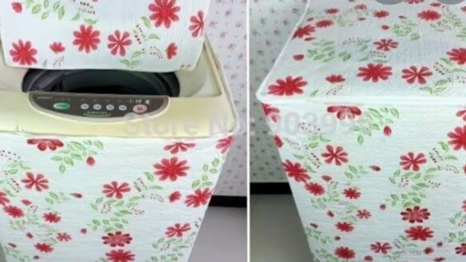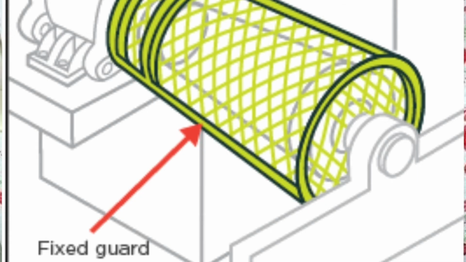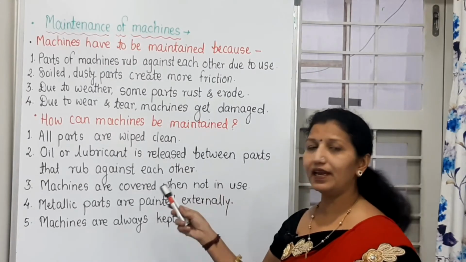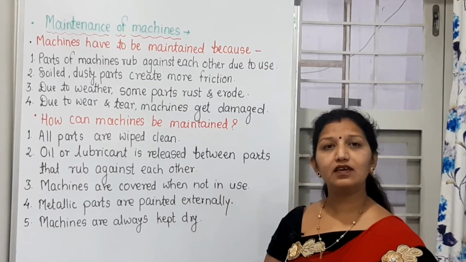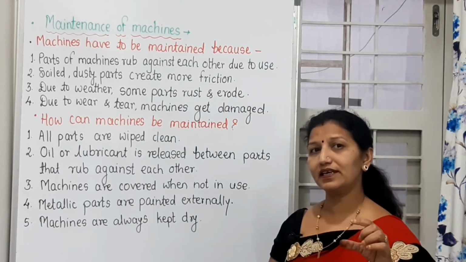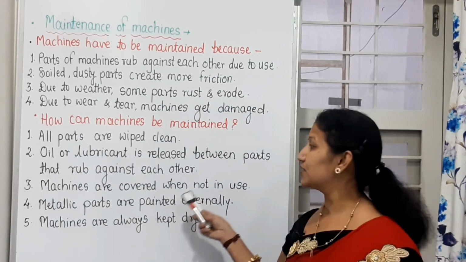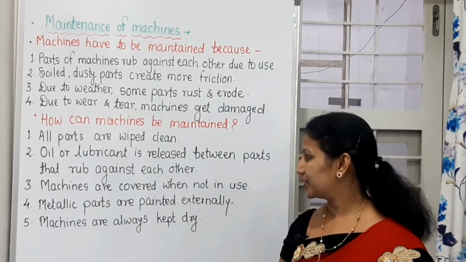Machines are covered when not in use. When the machines are not in use, they should be covered. Why? Because due to covering these machines, the dust particles or soil particles cannot sit on these parts of the machines.